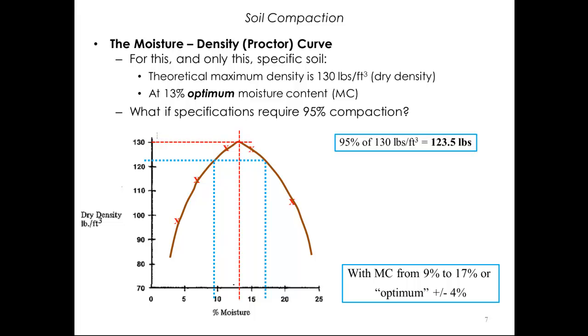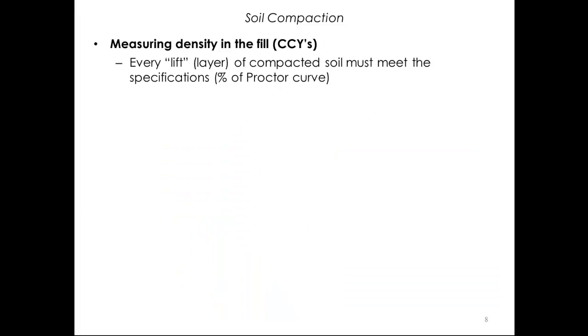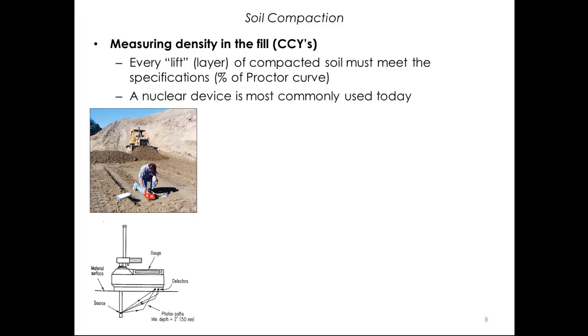Let's take a look quickly at how field compaction is measured. On any project, the compaction of the soil will be measured as each layer or lift is placed and compacted. The usual method is to take 1 test per lift per 5,000 square foot of area. Subsequent lifts are not allowed to be placed until a passing test is obtained in each area. If a test fails, the contractor must adjust the moisture content and/or apply additional compactive energy.